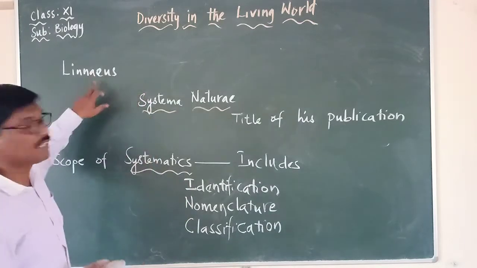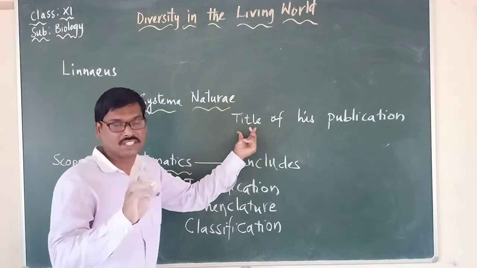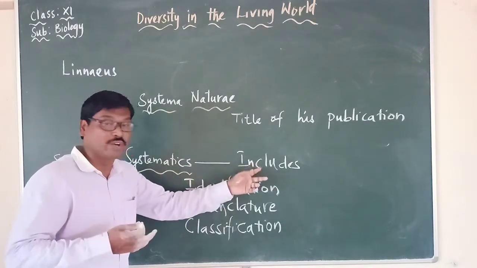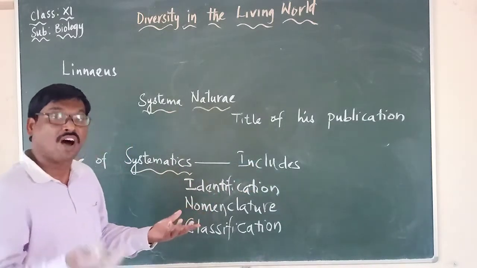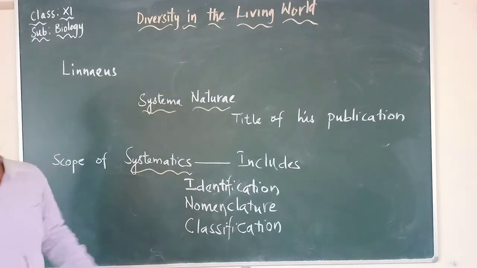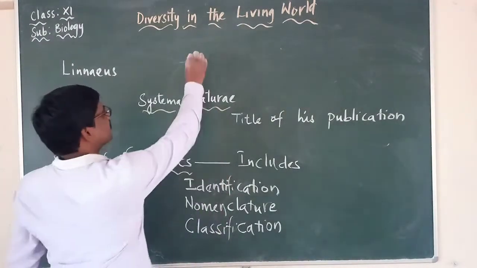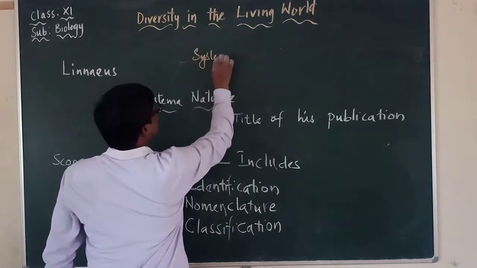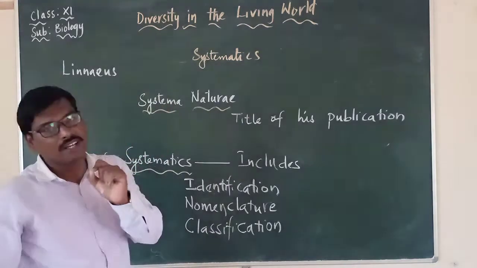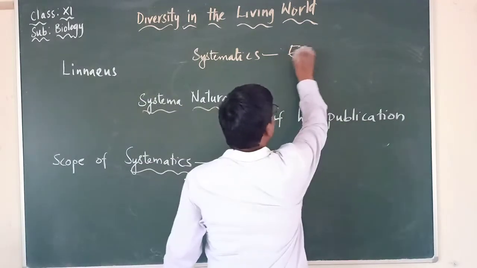So let us remember that Carolus Linnaeus used Systema Naturae as the title of his publication, and later on the scope of systematics enlarged, including identification, nomenclature and classification. And a very important point that we have to keep in mind is that systematics includes evolutionary relationships between organisms.